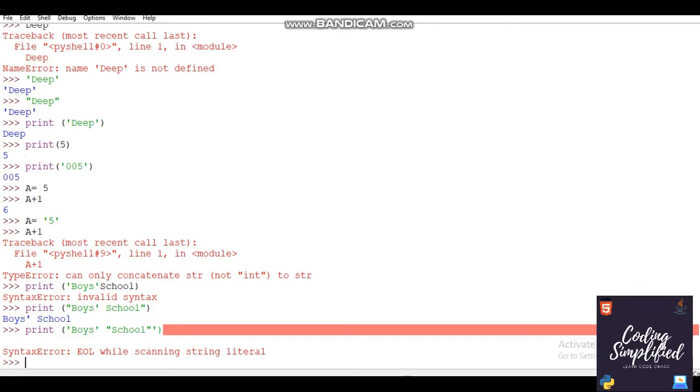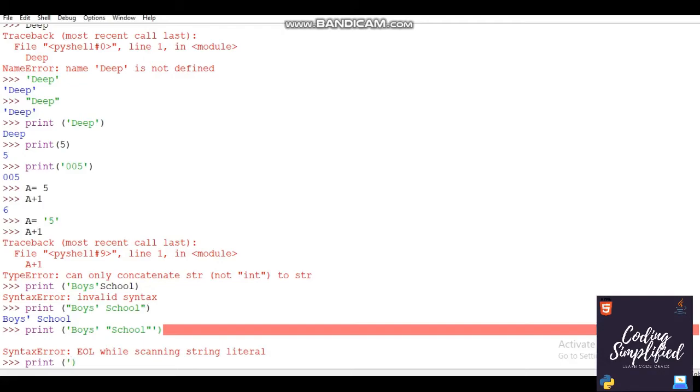I have actually made a mistake, but let's understand from my mistake. Your command is thinking boys, and then a quote is starting and ending, so it's one string, that's fine. Then school again starts with a double inverted comma and ends with a double inverted comma, so it's also a string. But then another quote is starting which is not ending, so it's not even valid. To remove this, we need to use a slash. It's as simple as that. You just use a slash and your problem is solved.